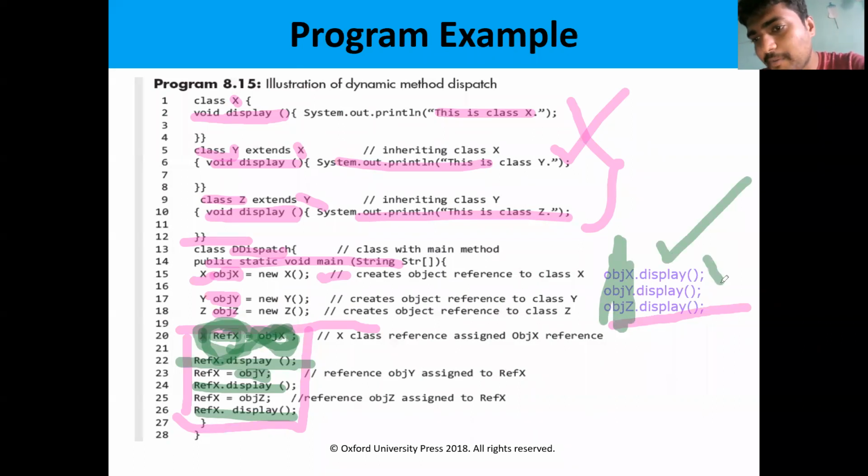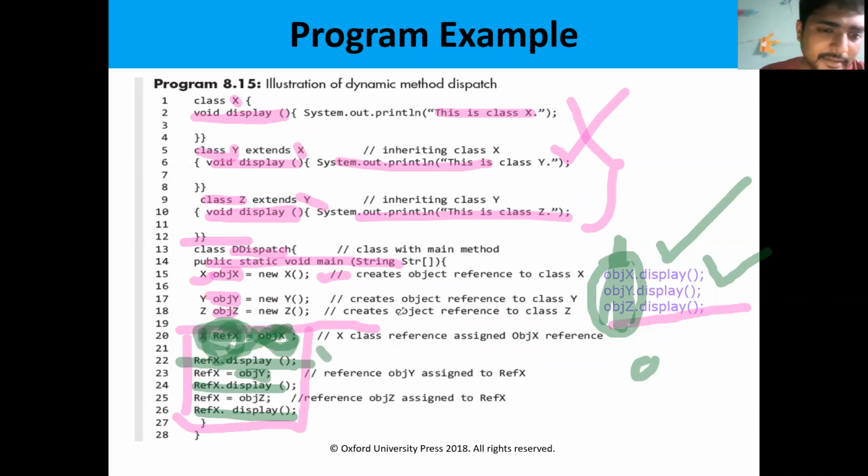So this will be implemented at the compile time. Here, if you have the same object reference, that can be done at runtime. Here, three objects means three times the compiler will execute. So if you create the same object and call all three methods by using the same object, that can be implemented at runtime.